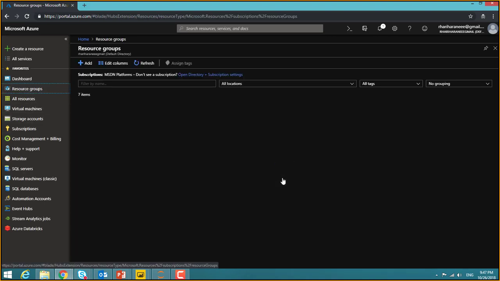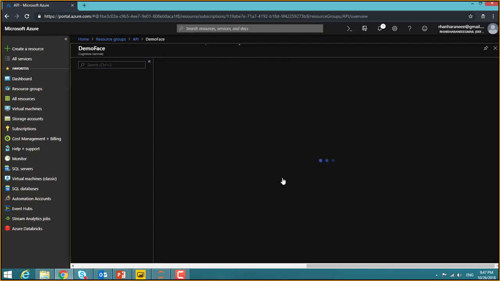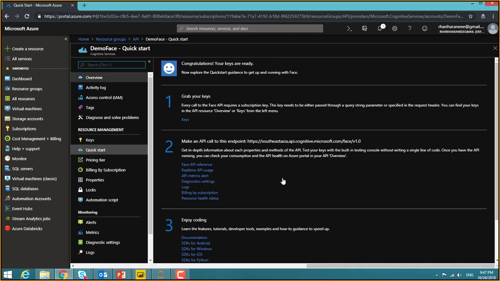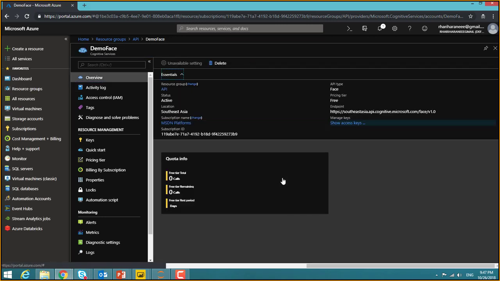So let me show you what I already have in my Azure API service. That's the API that we have used so far, and demo phase is the one that we have used. Here you get your keys from the keys option, and on your overview settings you will see the actual URL that needs to be used as the endpoint. That's it. You have hard-coded these values in your Python, but we also programmed that via the parameters, so it makes our life much easier here, right?